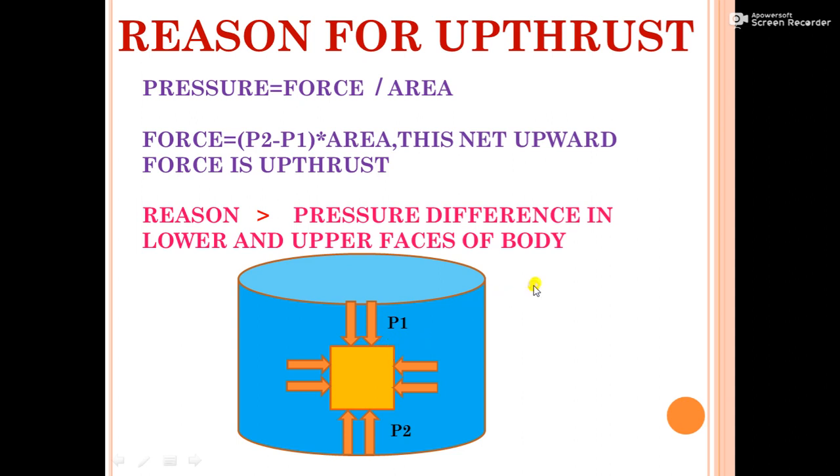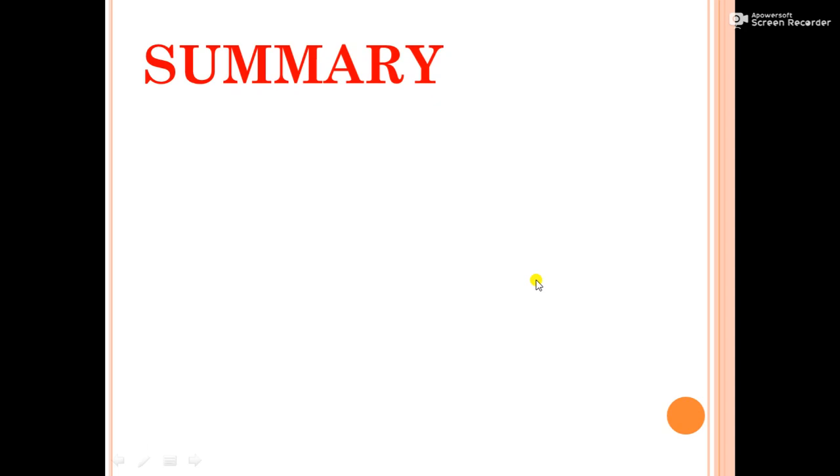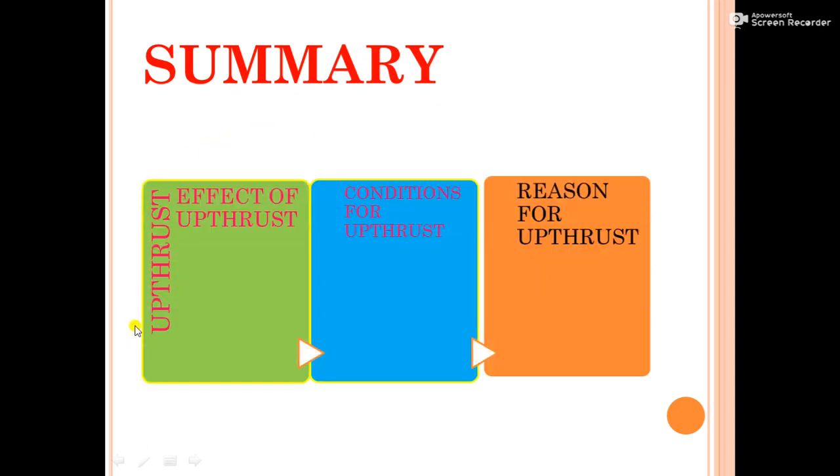Hope it is clear. Now let us summarize. First we discussed the definition of upthrust. Then the effect of upthrust, which is a weight loss or apparent weight. And the conditions for floating and sinking. There are 3 conditions. In the first two, the body is floating: in the first case, on the surface of water, and in the second case, inside the water. In the third case, the body sinks in the water. And the last is the reason for upthrust. The reason for upthrust is a pressure difference. Hope it is very clear.